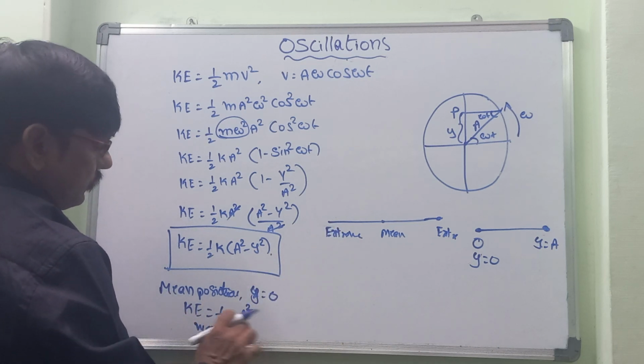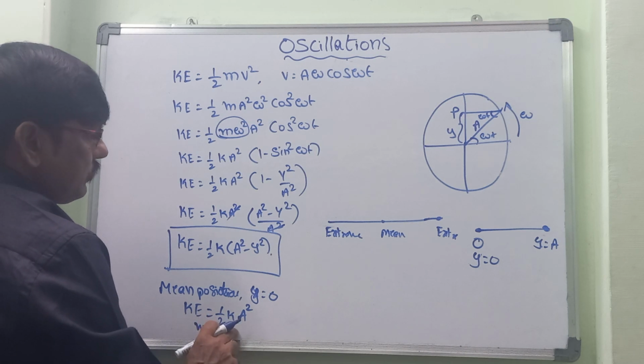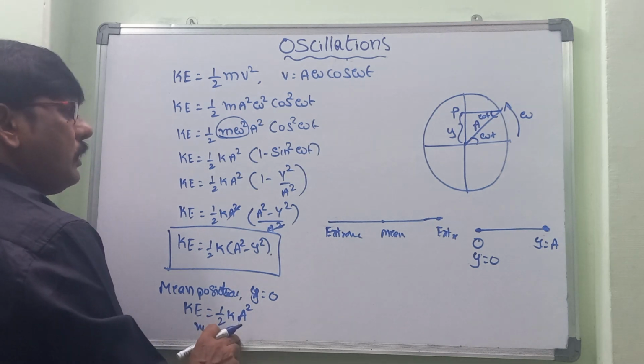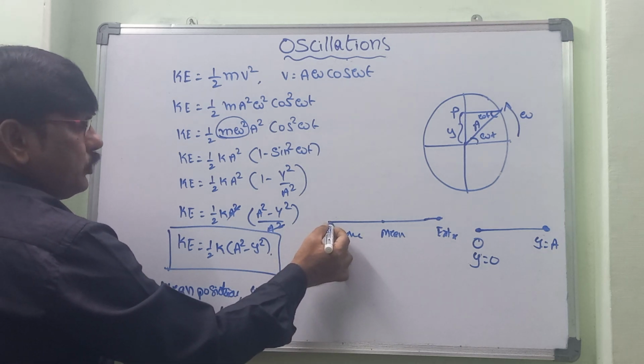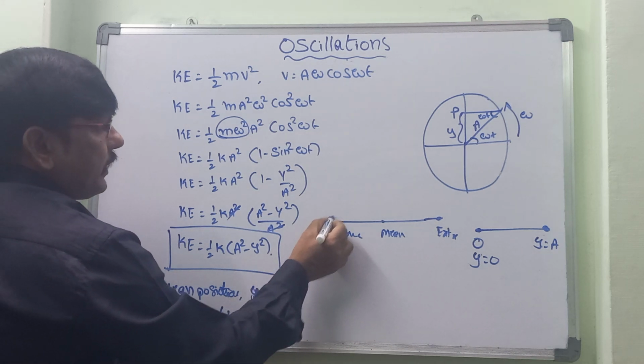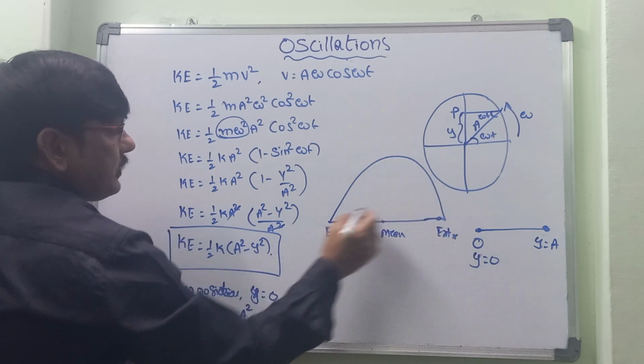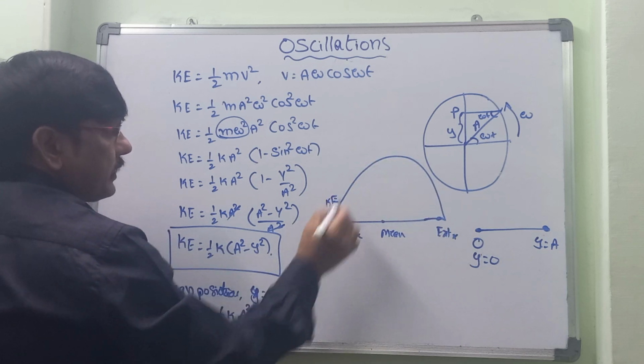That is 0. The extreme position is a, and the graph is drawn accordingly.